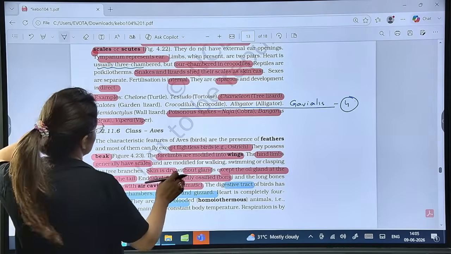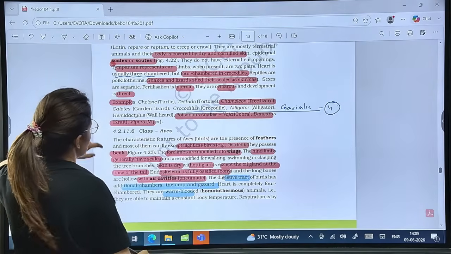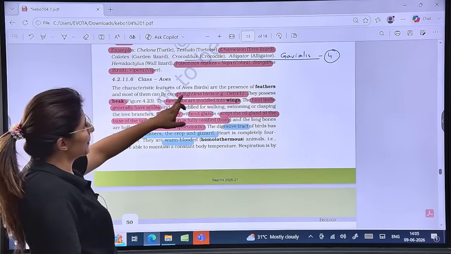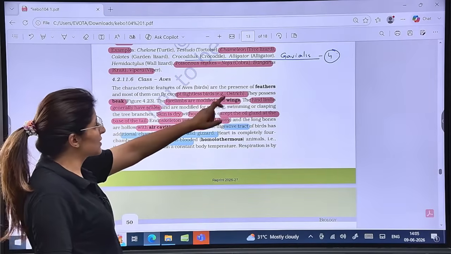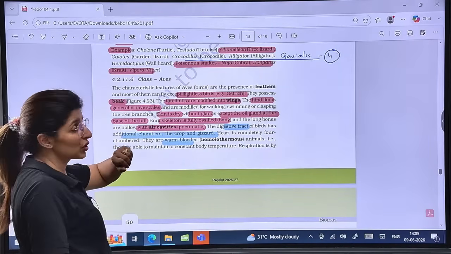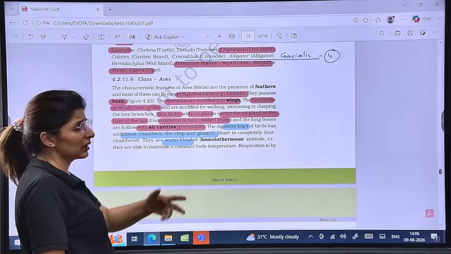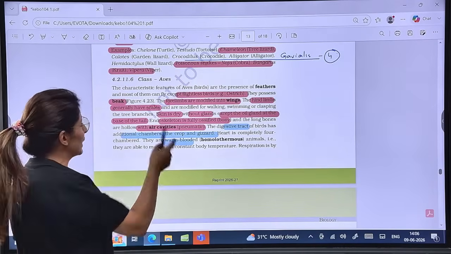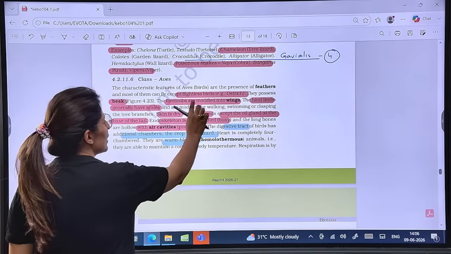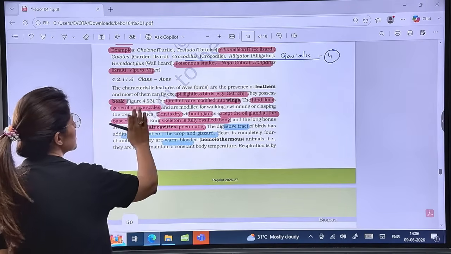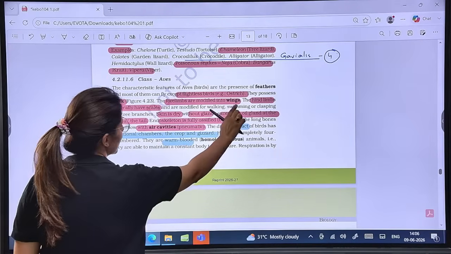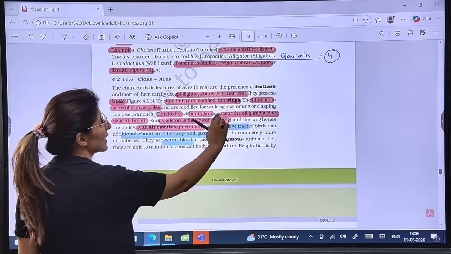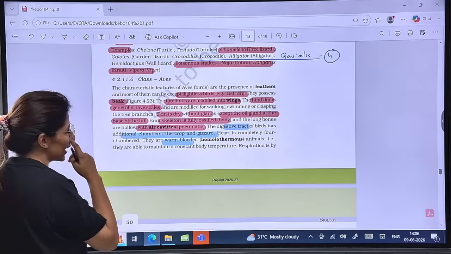Is that clear? Now talking about Aves. Aves are the birds, presence of feathers in all except flightless birds. Which are the flightless? Ostrich, that is Struthio, penguin, kiwi, you know. Now they have a beak. The mouth is modified into a beak. They don't have teeth. Forelimbs modified into wings. Hind limbs generally have scales for walking, swimming, clasping the tree branches. Skin is dry, without gland, except the oil gland at the base of the tail.